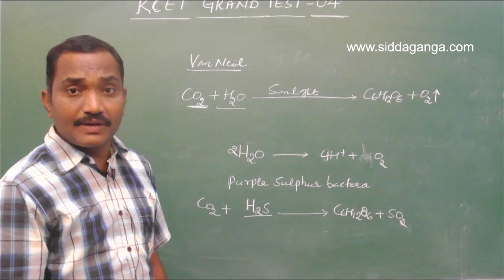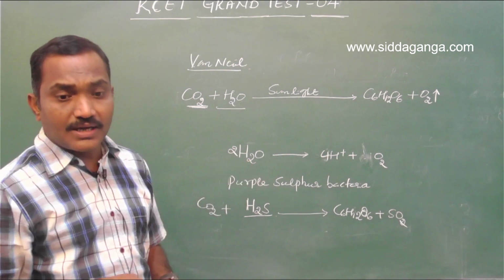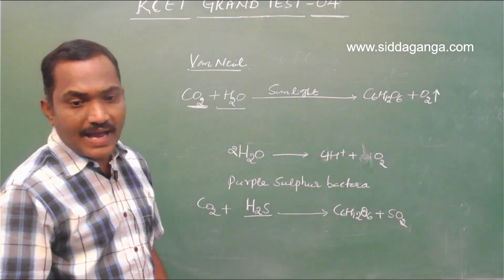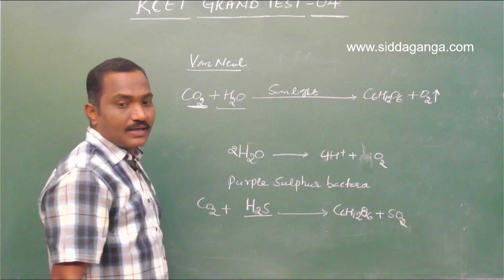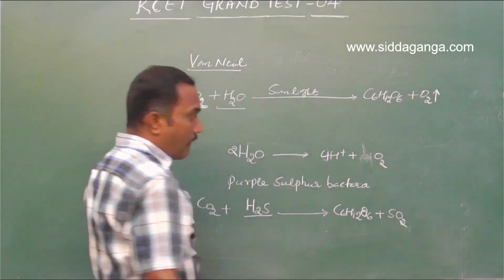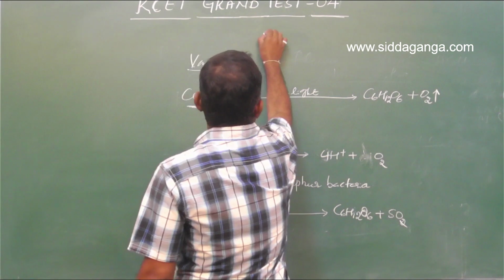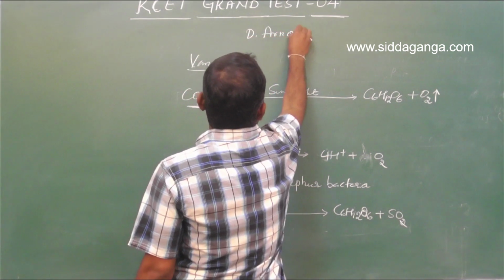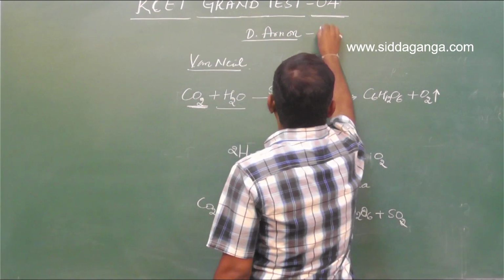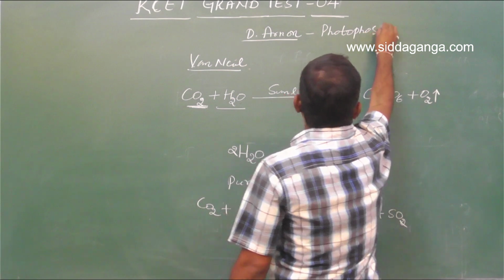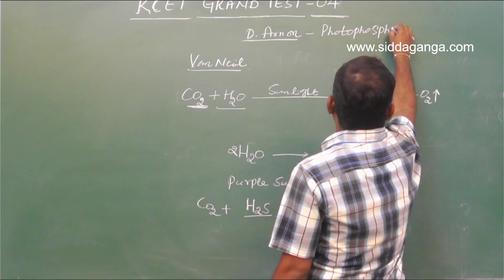Calvin, you know that Melvin Calvin who gave the C3 cycle or the Calvin cycle. Then Arnon, Daniel Arnon, he deduced the two types of photophosphorylation, cyclic and non-cyclic photophosphorylation.